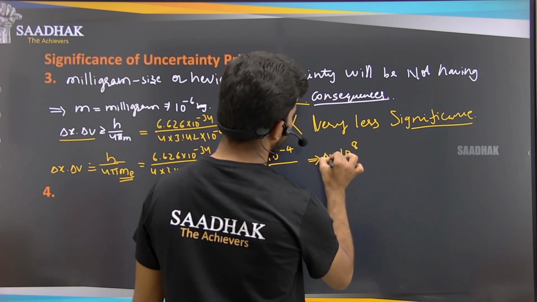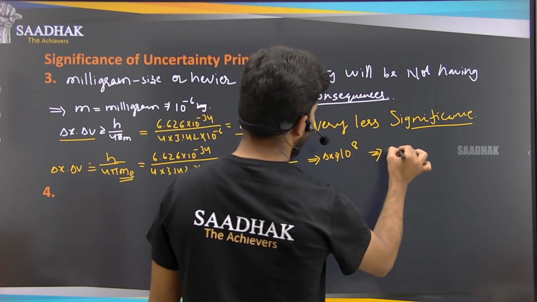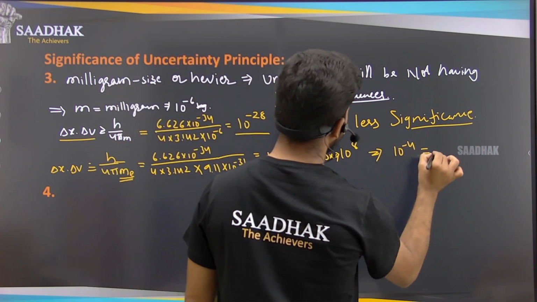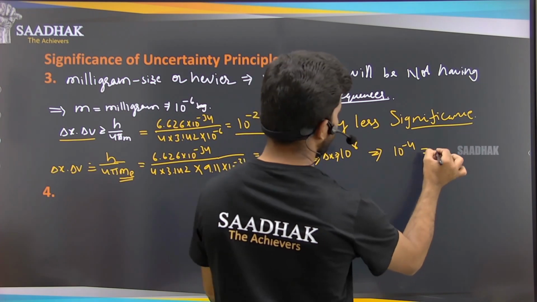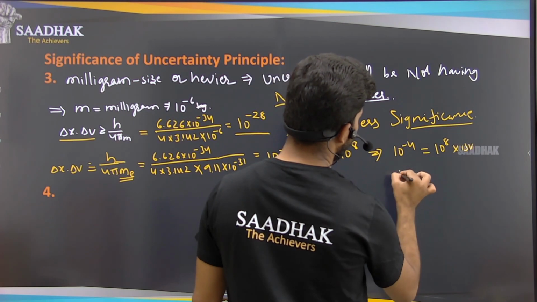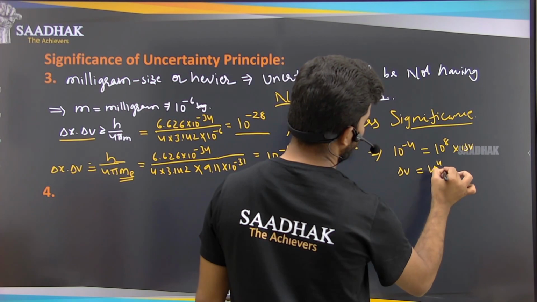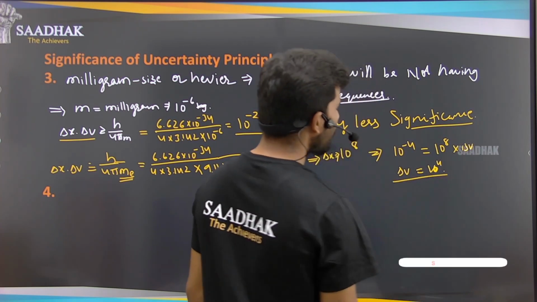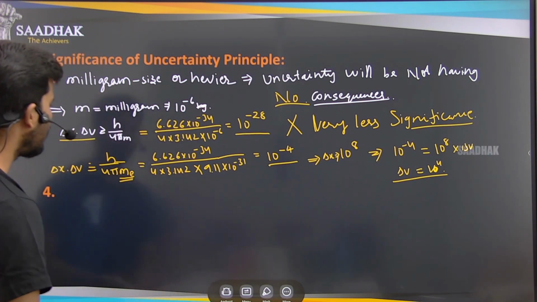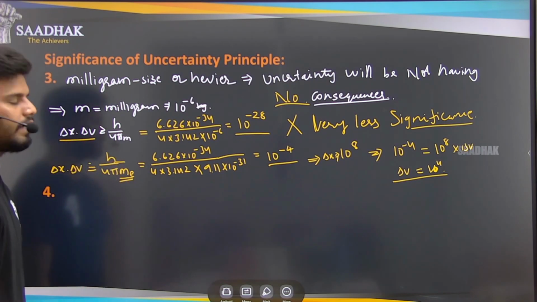The product I have got is 10 to the power of minus 4, so delta v will be 10 to the power of 4, which is my uncertainty in the velocity. What happened here? If I take the electron, which is a very light object.